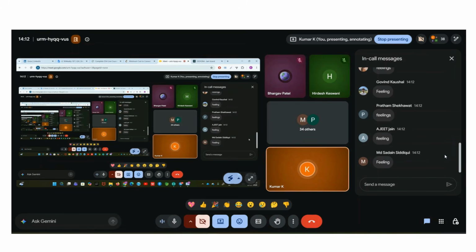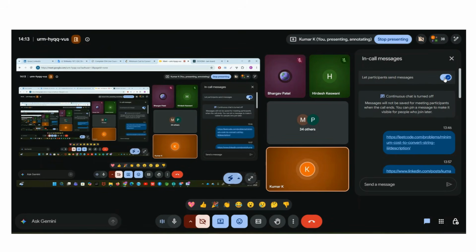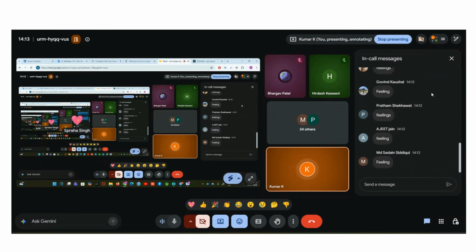Where is Praha, Govind? Where is Praha? Anyways, no problem. Now, guys, these things are clear to you. Okay, Spraha is there. I thought she was absent.